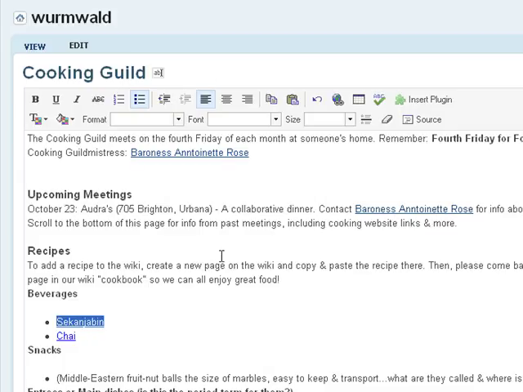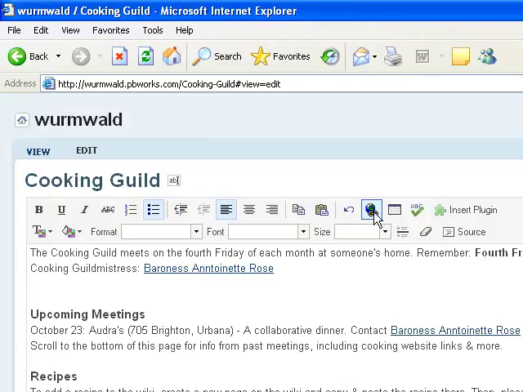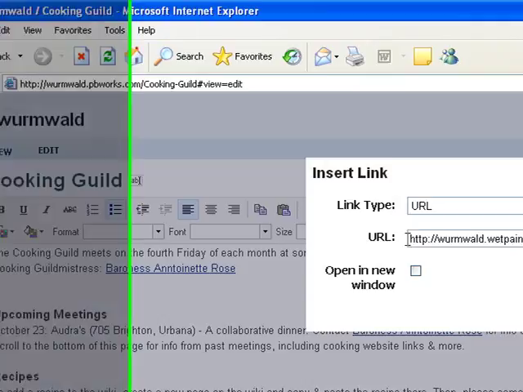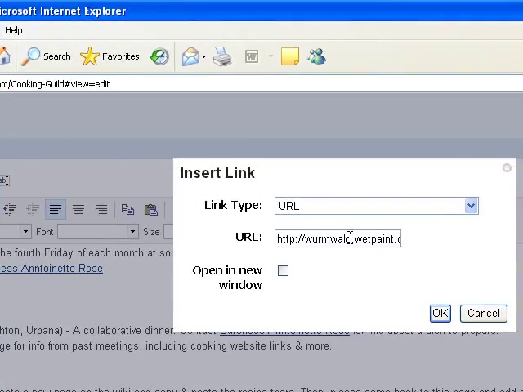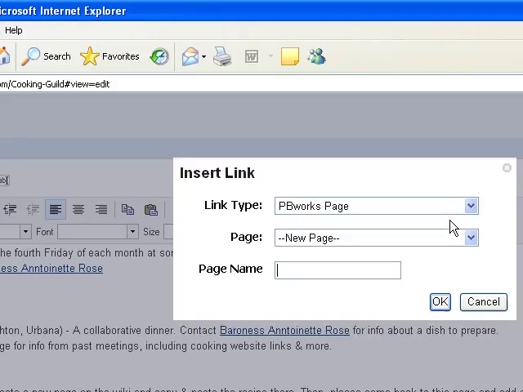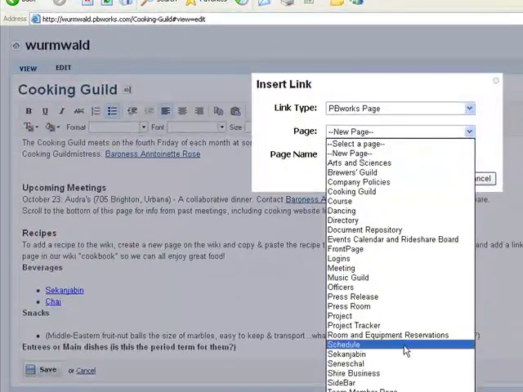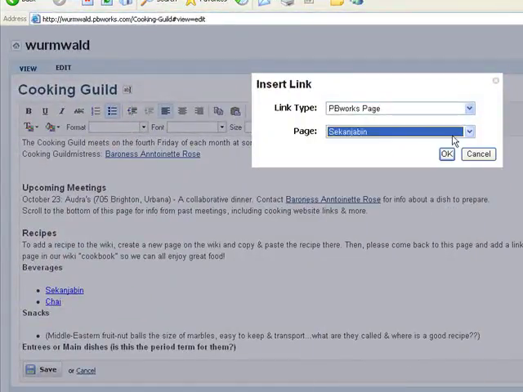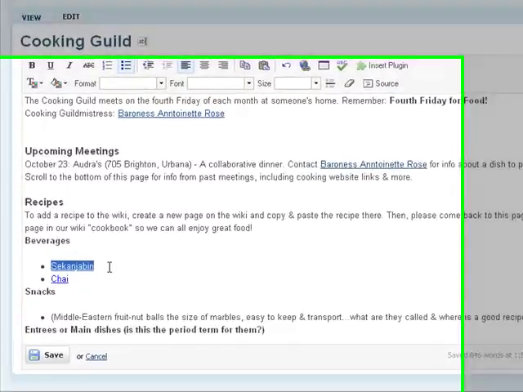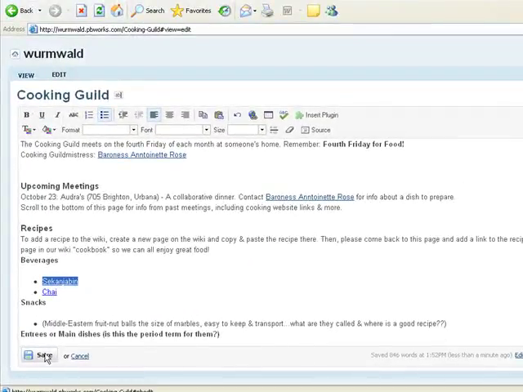But what you can do is select text and then go up to this button that has a picture of the globe and a little chain. Click on that and it'll say insert link, and we don't want it to go to wet paint anymore. So we'll hit this scroll bar and say PBworks page, because the page now exists, so we can select it from this menu, Sakanja bin, and then it's going to link directly to our new recipe. So that is how you edit and add a link in a page.